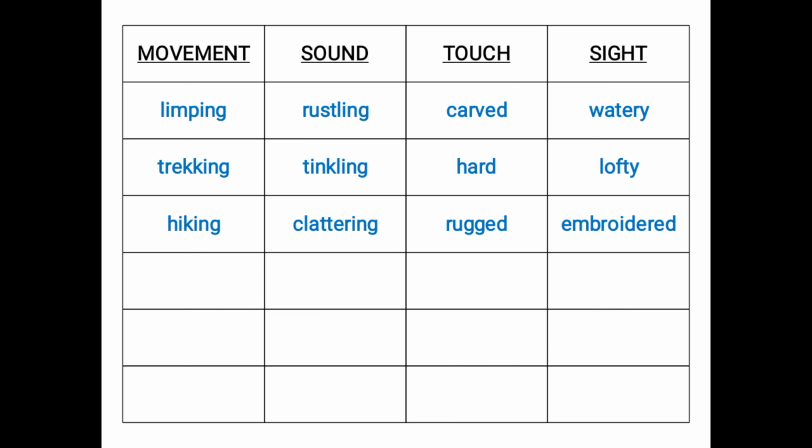The last one is sight. Watery, means when we look at something and it is wet, we use the word watery. Just like that, when we look at something and it is very tall in height, we use the word lofty. Lofty means very tall in height. And the last one, embroidered. Embroidered means when something is decorated with colorful things, so it is described with the word embroidered. So these were just a few words from the list. Now you have to complete the rest of the words from the list and write them into the respective correct column.